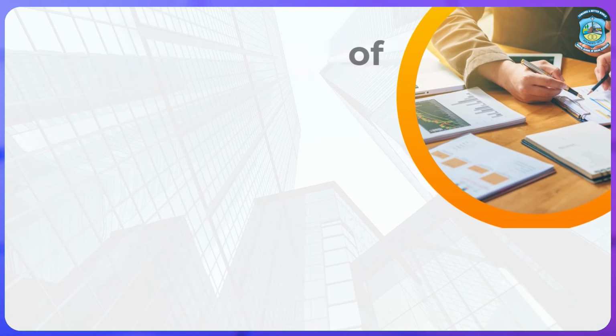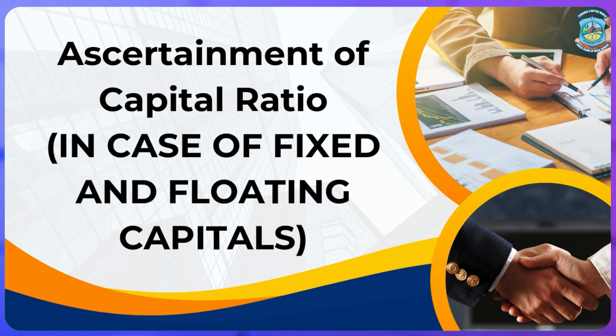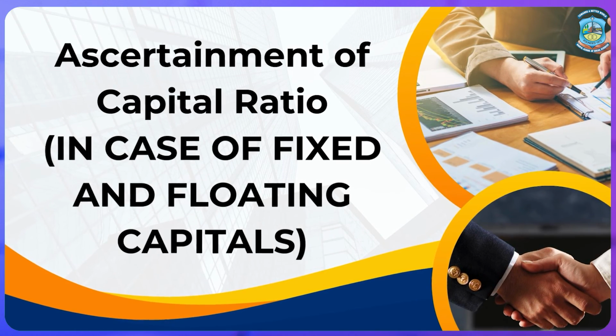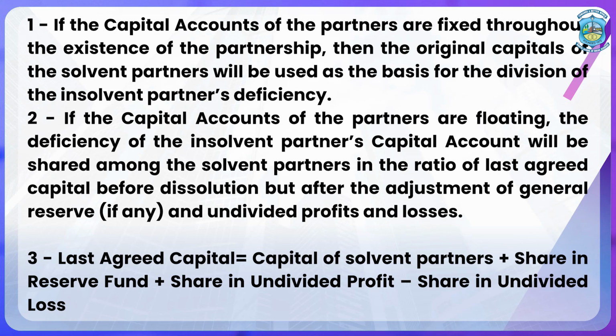a partner. Now, suppose there is a situation of fixed and floating capital, then how can we ascertain the capital ratio? If the capital accounts of the partners are fixed throughout the existence of the partnership, then the original capital of the solvent partners will be used as the basis for the division of the insolvent partner's deficiency.